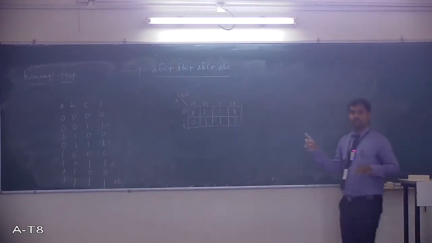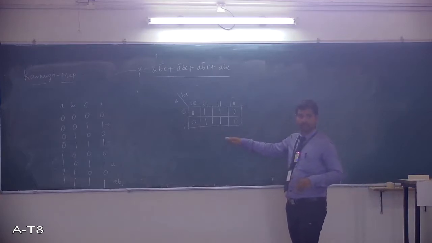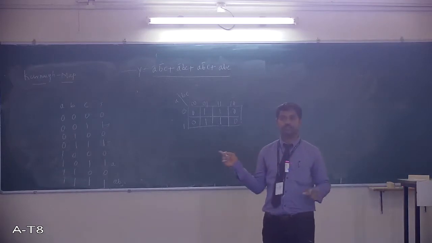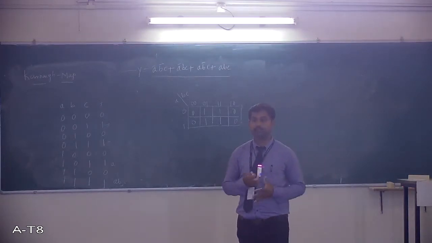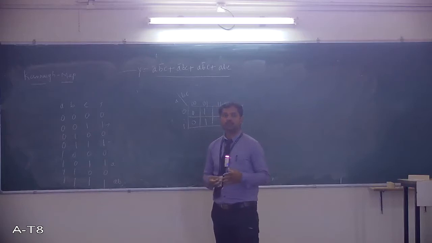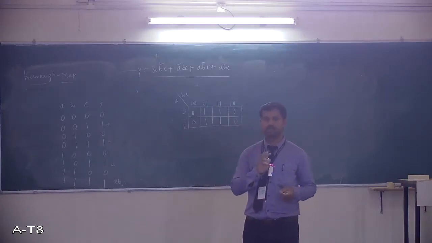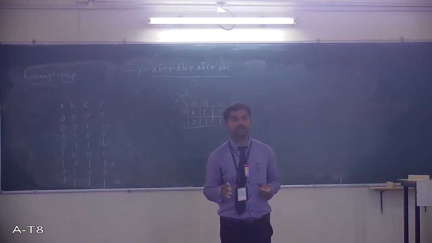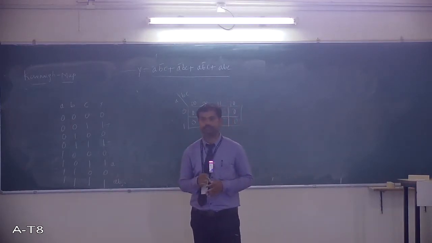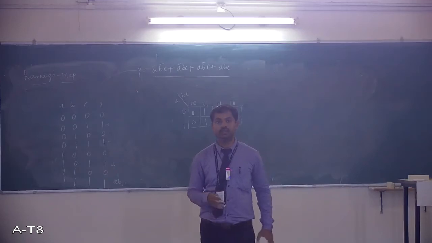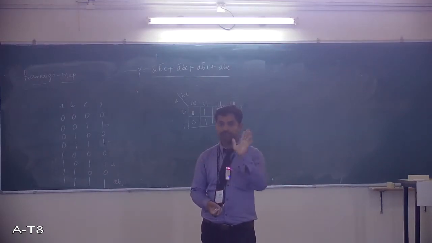Okay, I will just go with the next step. Once you locate logic 1s and 0s in the K-map, then you have to do the grouping. You have to do the grouping in such a way that you can group two adjacent cells, or four adjacent cells, or eight adjacent cells. If 16 is possible, you can group it. But they should be adjacent to each other, and moreover, the adjacent cells should differ by 1 bit.